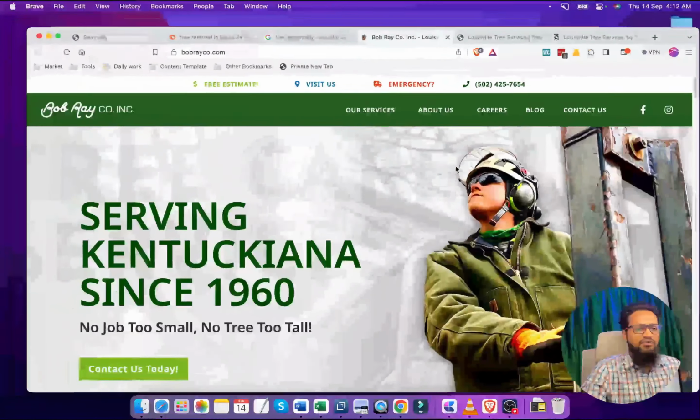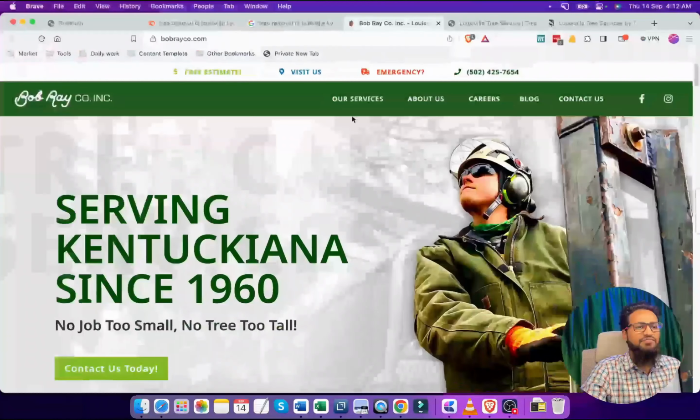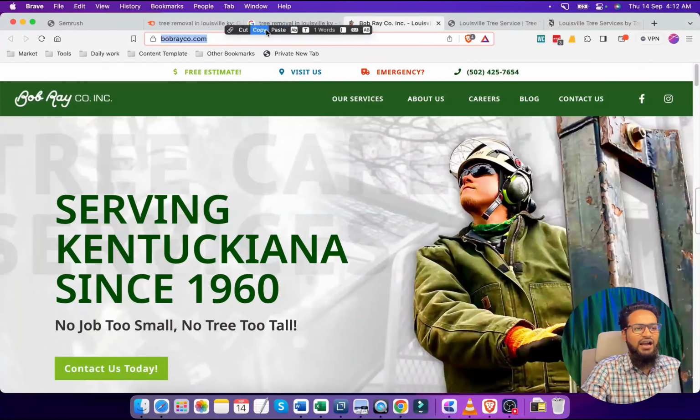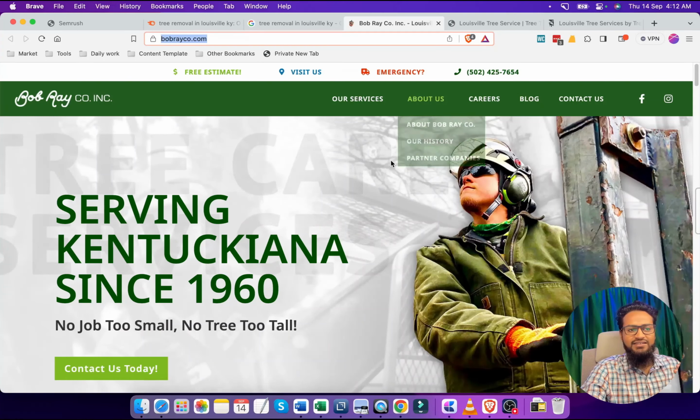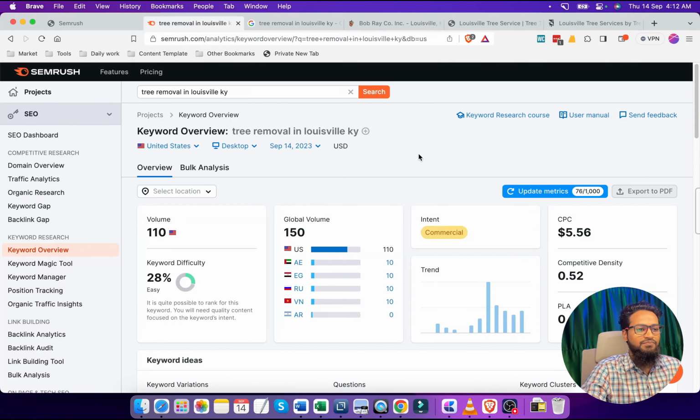If we use SEMrush, then we can get a clear idea how many visitors these competitors are getting from Google search results, right? And what types of keywords they are ranking for. So let's check one by one.